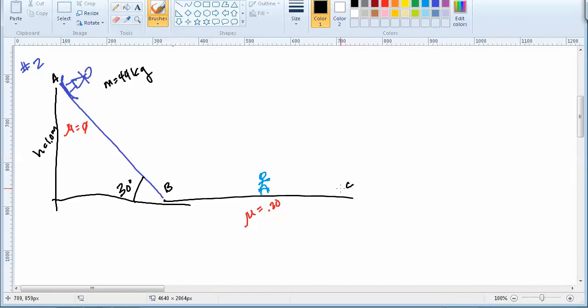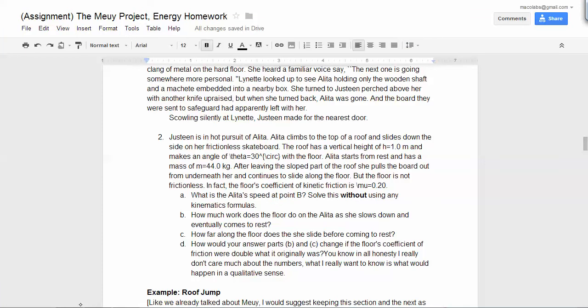Hint, hint. Work equals force times distance. Oops, I just gave you the answer. Or at least not the answer, but at least a big hint. All right, how far along the floor does she slide before coming to rest? Work equals force times distance. Therefore, you get the d.